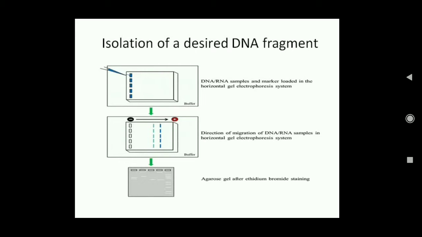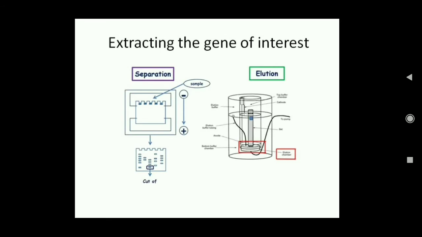And if you want to see this, then you can use the ethidium bromide stain to observe the DNA. The DNA can be observed in the gel with the help of this stain, ethidium bromide. Now we have to separate the DNA from this gel. That is done through the process of elution.